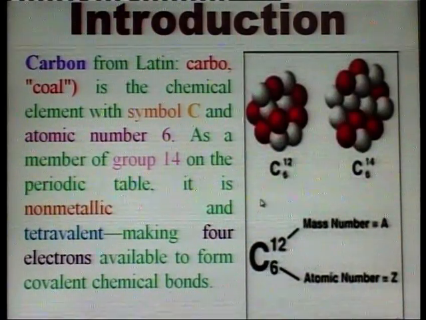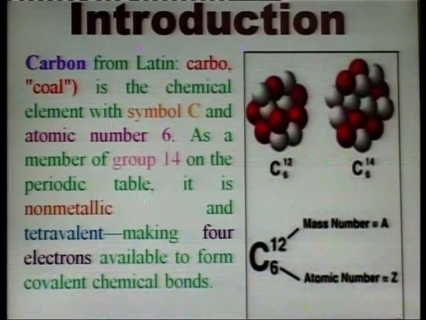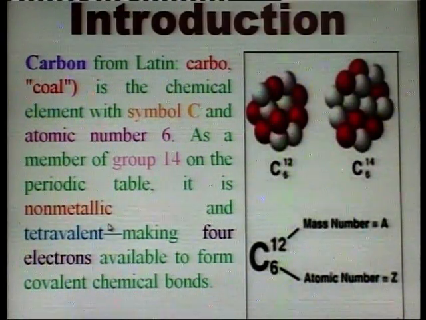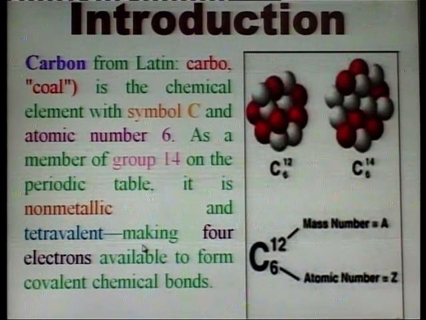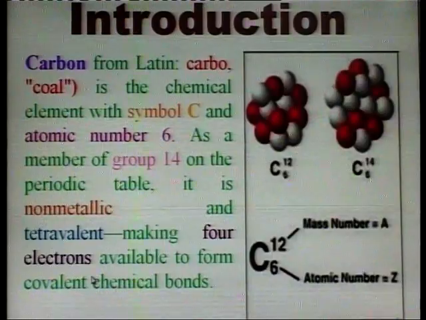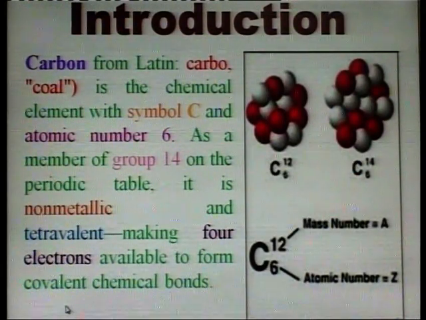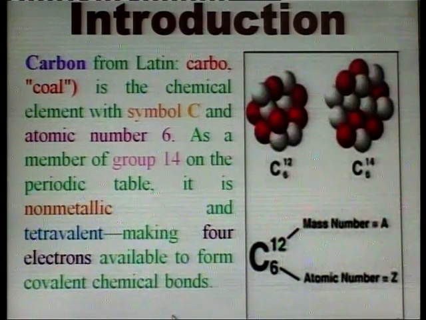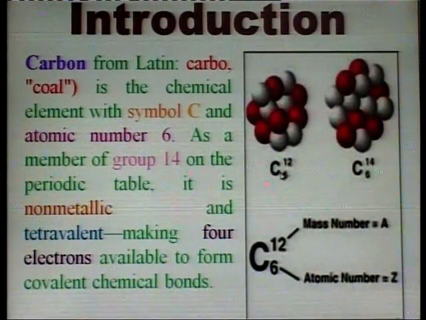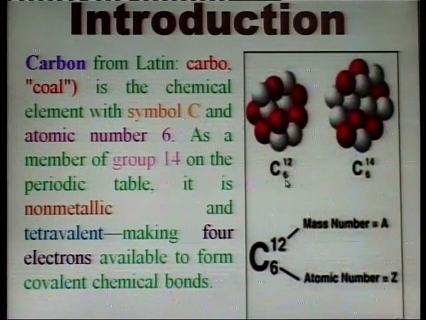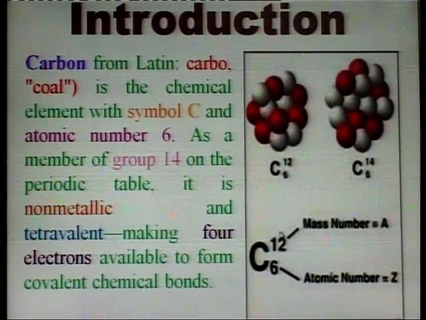As a member of group 14 on the periodic table, it is non-metallic and tetravalent, making 4 electrons available to form covalent chemical bonds. So, its symbol is C, atomic number is 6 and mass number is 12.